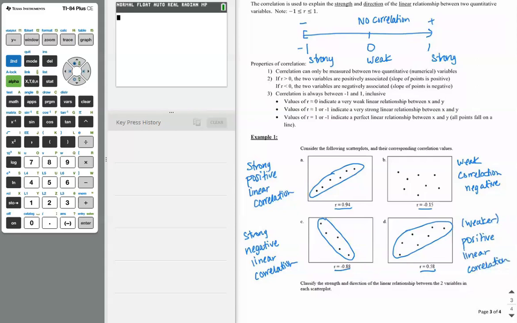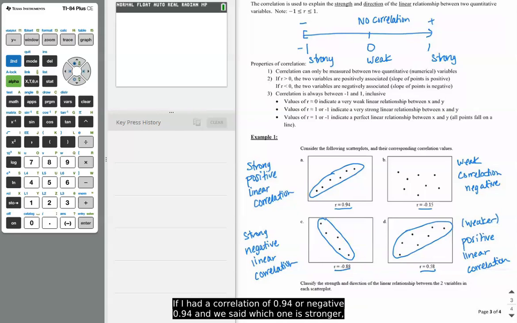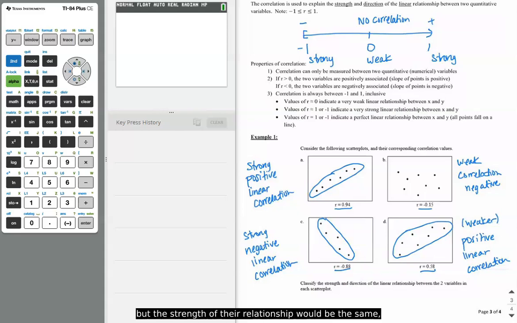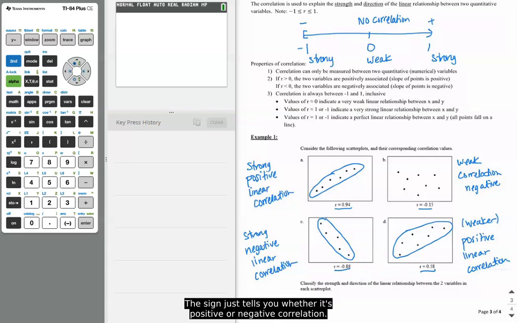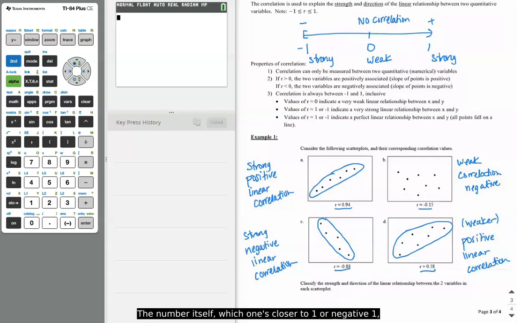One of the things to note as well, if we look at all of these, is that the sign of the correlation doesn't really matter. If I had a correlation of 0.94 or -0.94, and we asked which one is stronger, they are actually exactly the same. One identifies as negative, one as positive, but the strength of their relationship would be the same since they're exactly the same correlation. The sign just tells you whether it's a positive or negative correlation. The number itself, which one's closer to 1 or -1, determines which one's stronger.